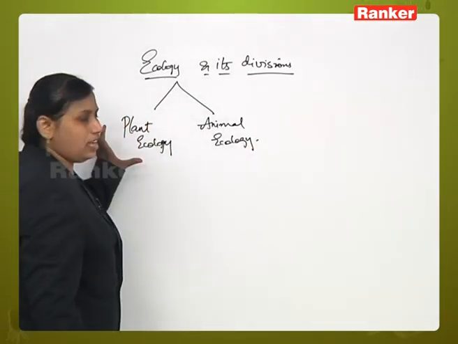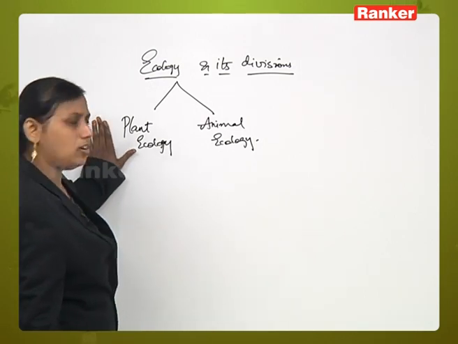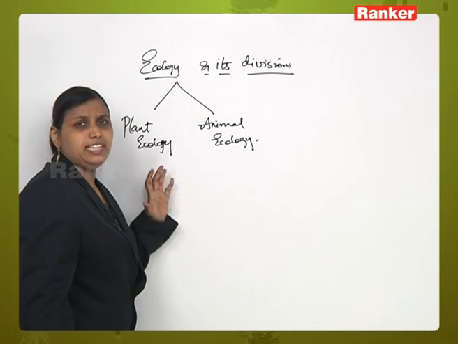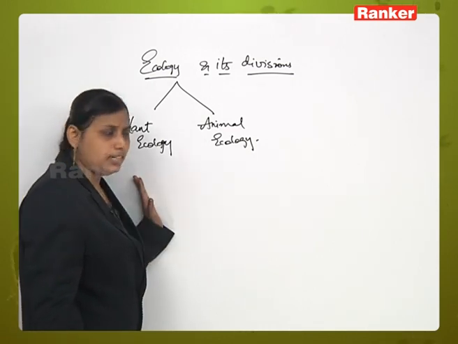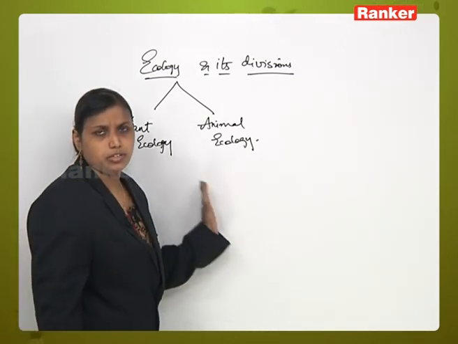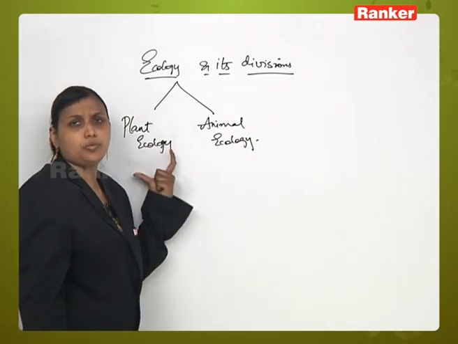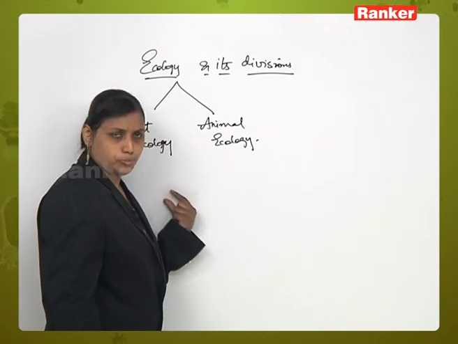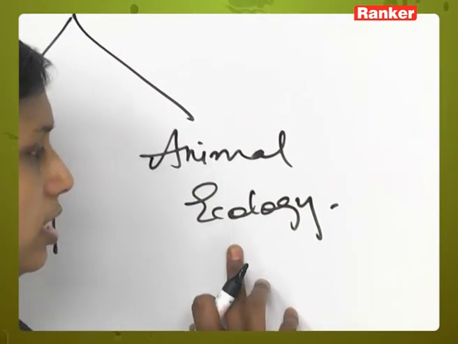Now, as the name itself indicates, plant ecology means a branch of ecology which deals with the interaction of plants with their surrounding environment. We are talking about the relationship between a group of plants and the environment in the place surrounding those plants. Okay. Now, next is animal ecology.